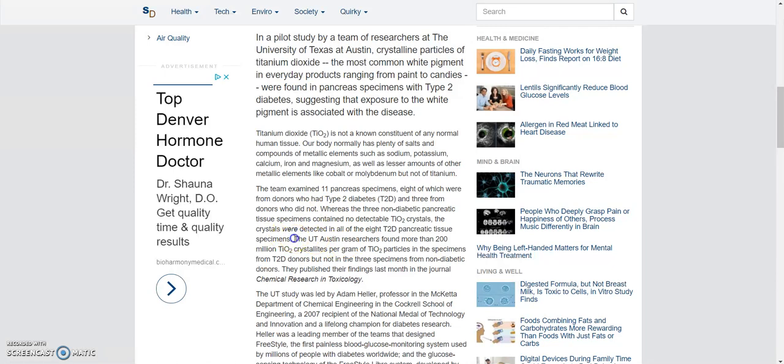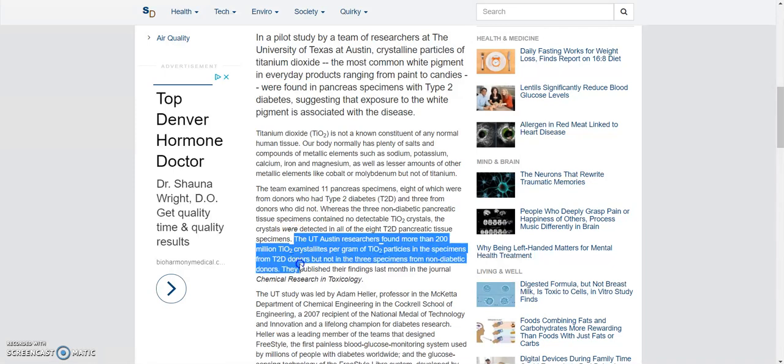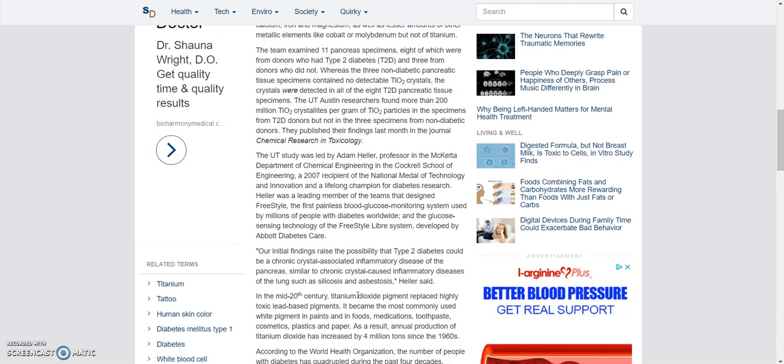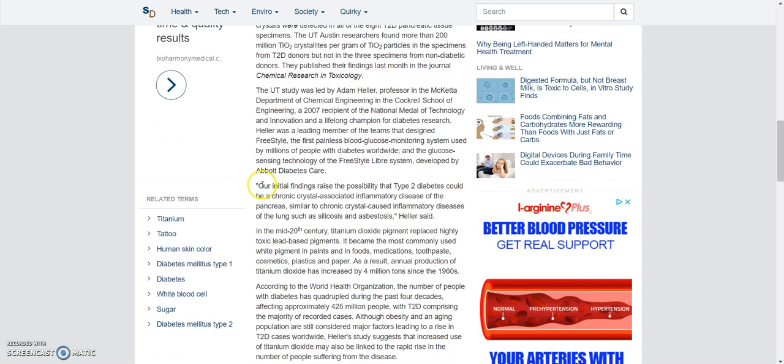Right here, there's more evidence. They found more than 200 million titanium dioxide crystals per gram of titanium dioxide particles in the specimens from T2D donors, but not in the 3 specimens from non-diabetic donors. So we're doing pretty good with this article here. And then there's more evidence down here.